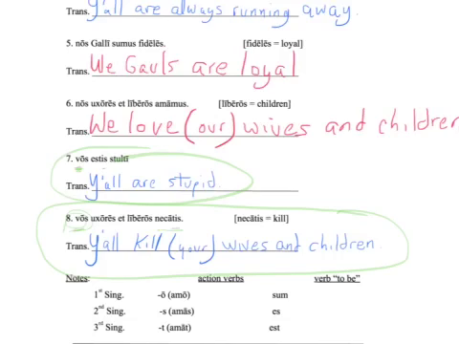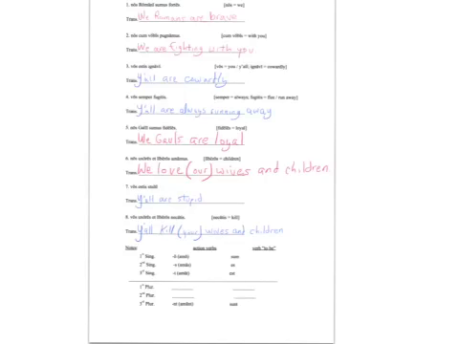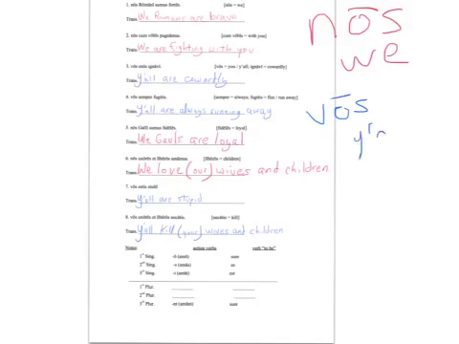So let's put it all together. On this next sheet we have all our translations, and they're divided by color into sentences which are based on the subject nos, which means we, or based on the subject vos, which means y'all, or you, just you plural. We have vos in all of these four, nos in these ones.